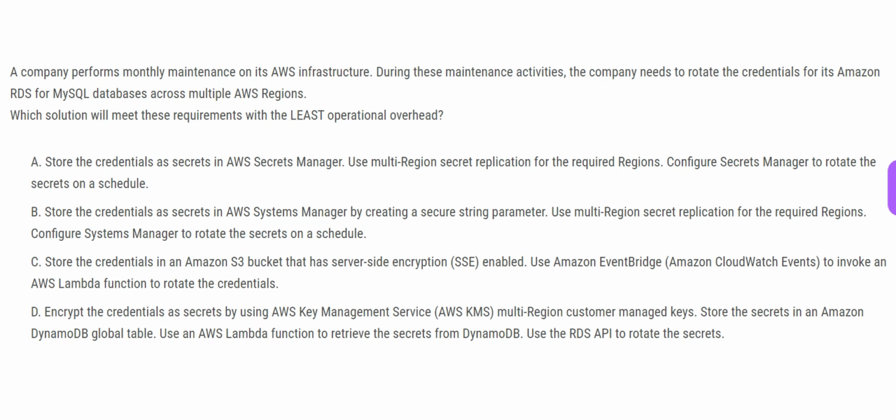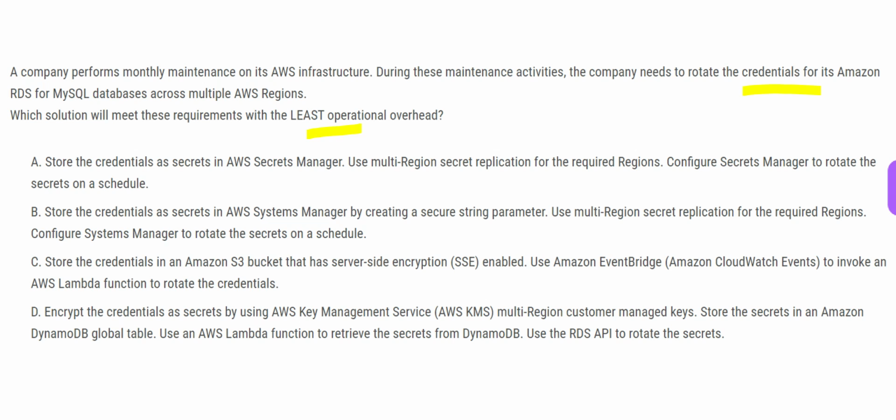Now, there is a company, they perform monthly maintenance of its AWS infrastructure. I have seen a lot of projects, worked on a lot of projects where AWS is there. So they have a dedicated team to do that. But during the maintenance activity, the company needs to rotate the credentials for its RDS. Rotate means it has to refresh it. Like give a message and tell boss, please change your credential, give a new credential. And you want to do this with least operational overhead. How would you do it?